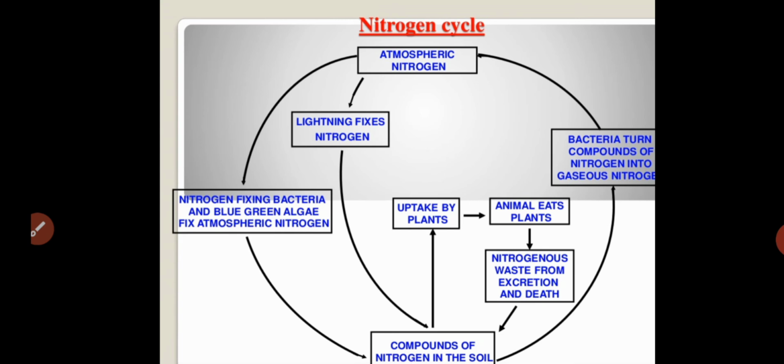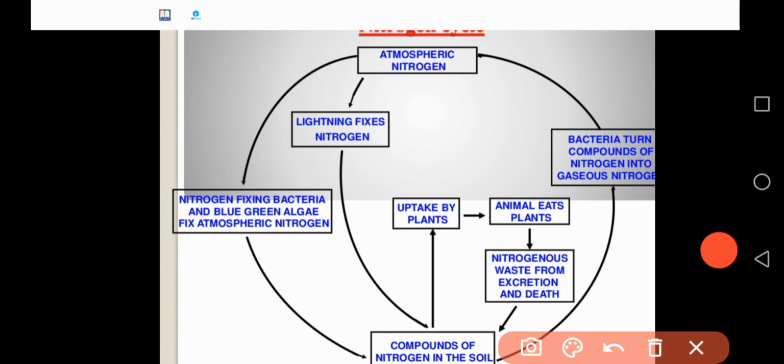Usually the atmosphere contains nitrogen, and this atmospheric nitrogen will be fixed by nitrogen fixing bacteria and blue green algae. These nitrogen fixing bacteria and blue green algae fix the atmospheric nitrogen, which is finally converted into compounds of nitrogen in the soil.